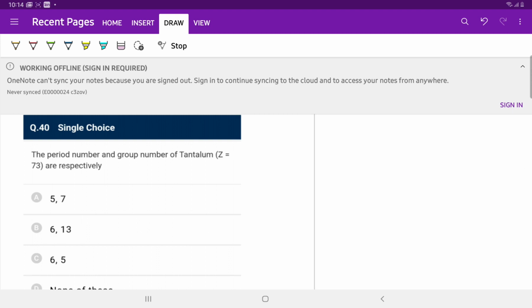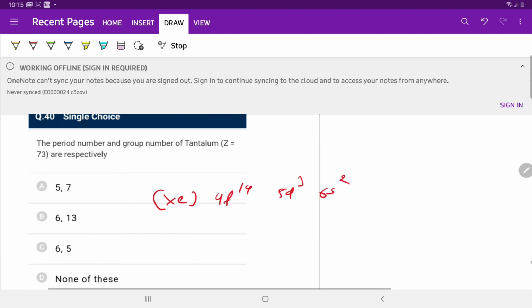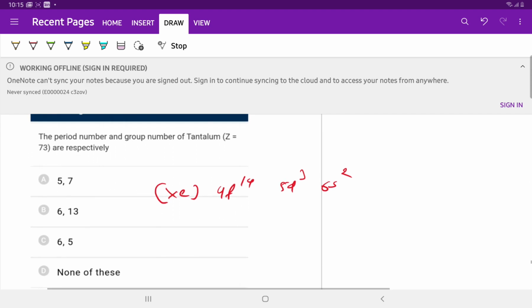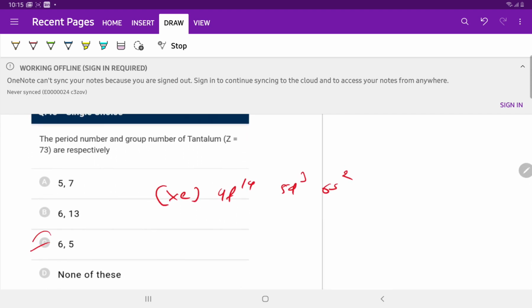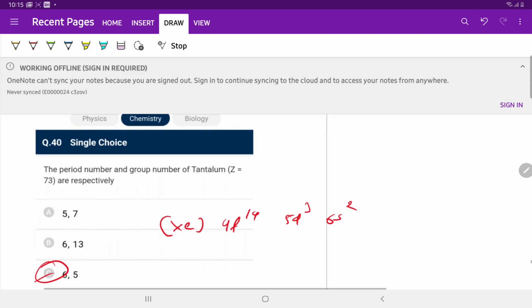Question number 40. The period number and group number of tantalum, Z equal to 73, which belongs to the d block. The electronic configuration of tantalum is xenon 4f14 5d3 6s2. So the group number is 5 and the period number is 6. Option C is correct for question number 40.